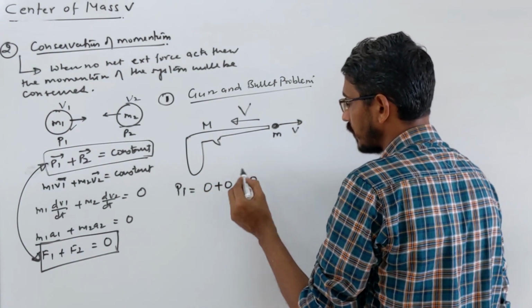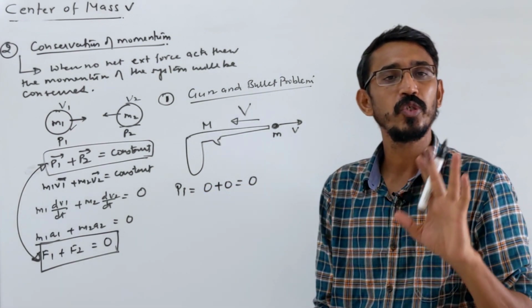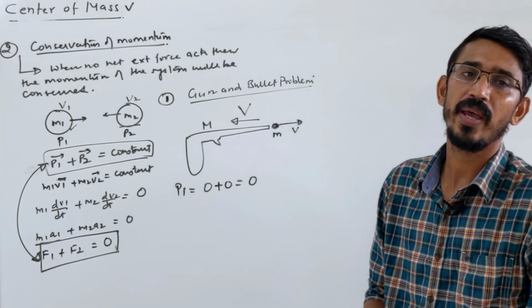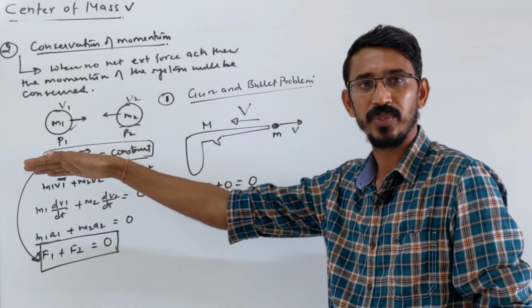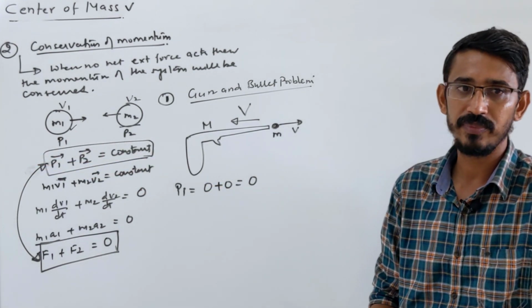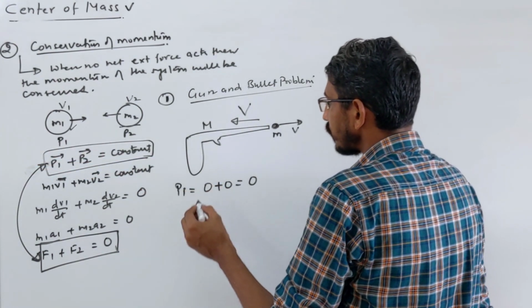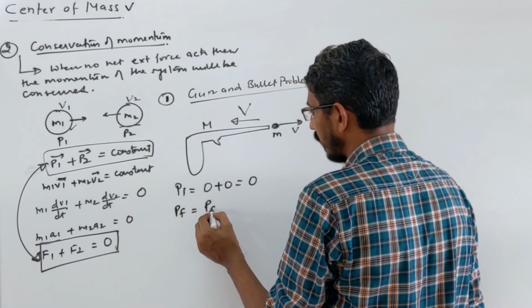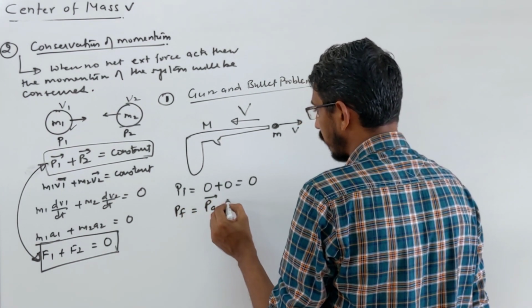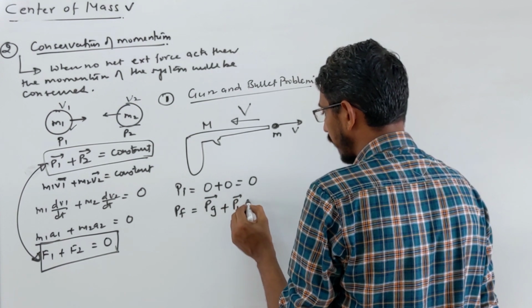So both momentum is 0. It means final momentum should also be 0. And how to make final momentum 0? If one body is moving in that direction, then the other body should move in the opposite direction. Otherwise you cannot make net momentum 0. Correct? Okay. So finally, you say again momentum of the gun plus momentum of the bullet should be again equal to what?